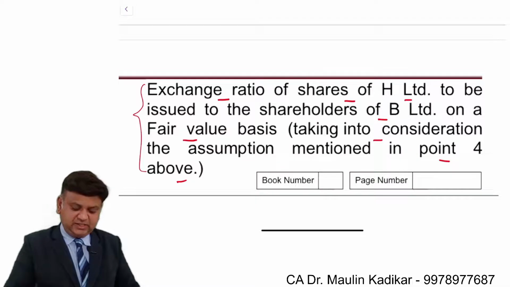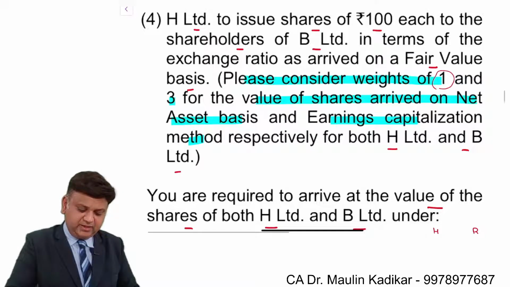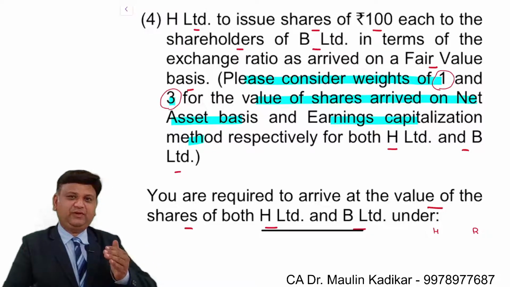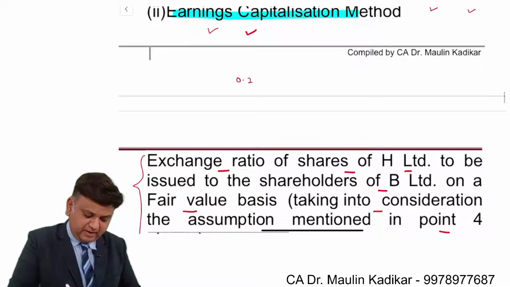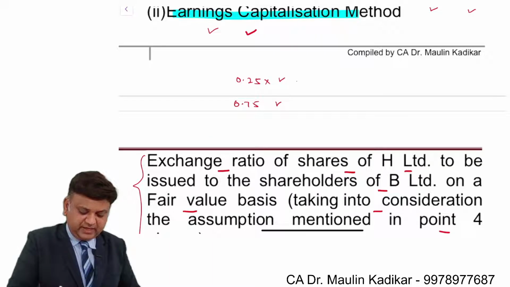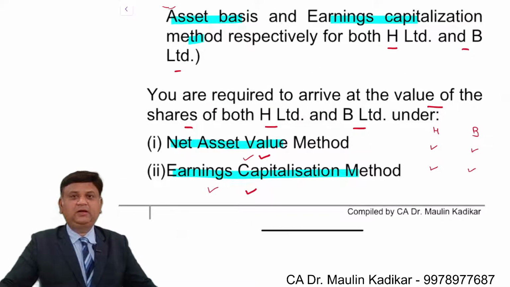For calculation of the exchange ratio, they have provided that we are going to place weights of 1 and 3. What does it mean? It is 25% and 75%. So the weights are 0.25 and 0.75. We take the exchange ratio by one method, the exchange ratio by the second method, and then we compute the simple weighted average. And that weighted average is what we understand as the exchange ratio for the purpose of acquisition.